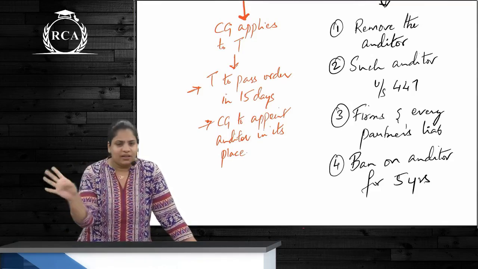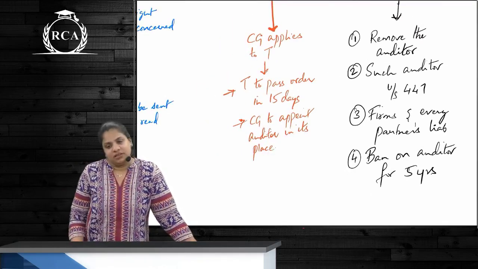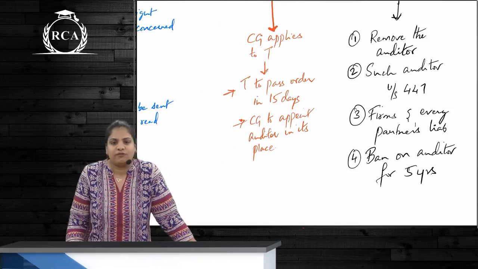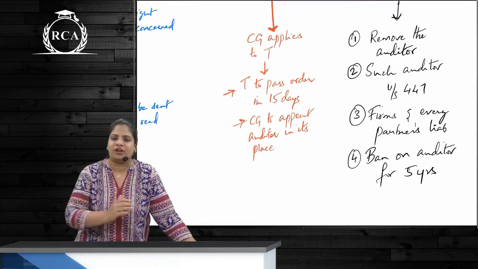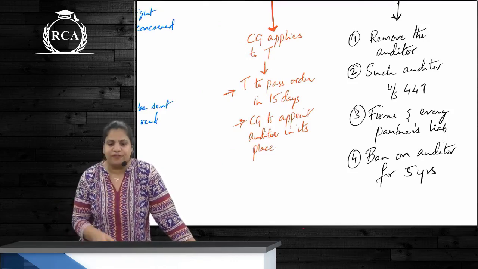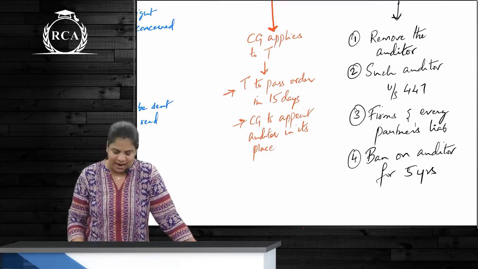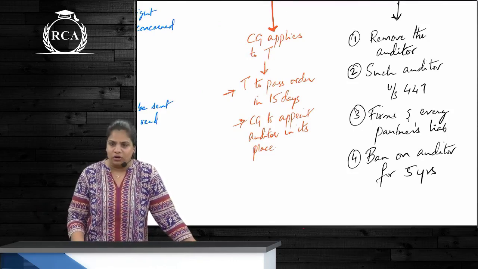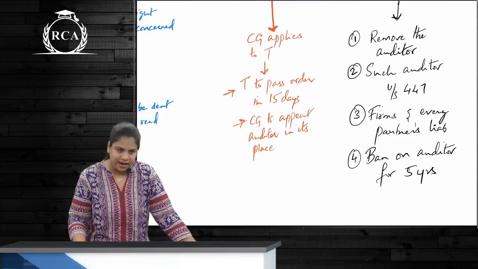First order is remove the auditor. Second is such auditor will be liable under section 447. If we talk about the fine over here, who is liable? The entire firm and all the other partners are liable. And last is what? Ban. Ban on whom? On the auditor for 5 years.